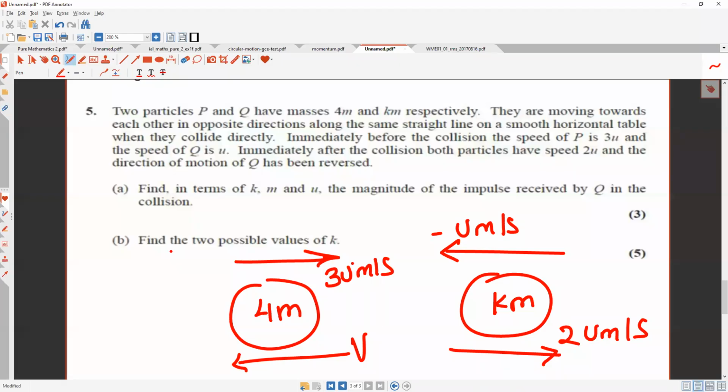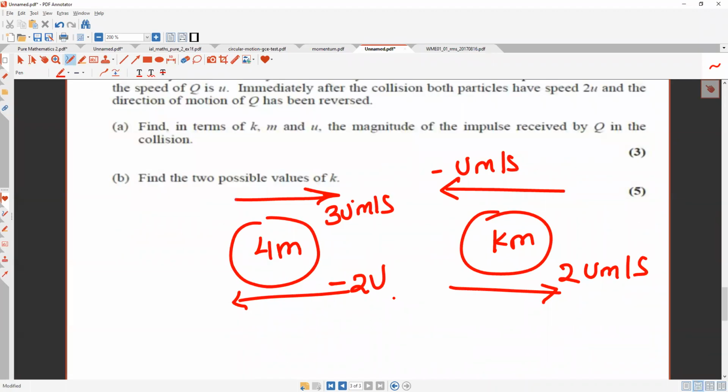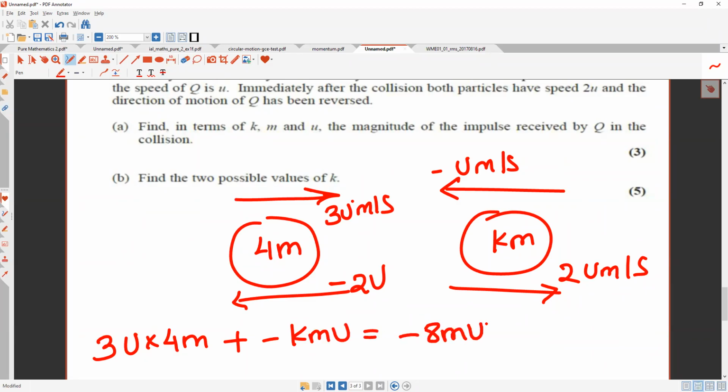You can give it -2u. Same speed, -2u. Sorry. They said 2u, but they never said whether it has changed direction or not. So possible values of k can exist, most probably. Let me assume that it is in the opposite direction. So can I do 3u times 4m plus minus kmu is equal to minus 8mu? Why impulse? Oh, they asked us to find the impulse.